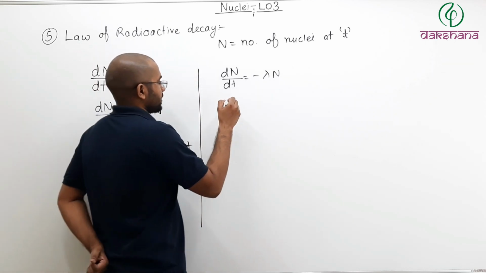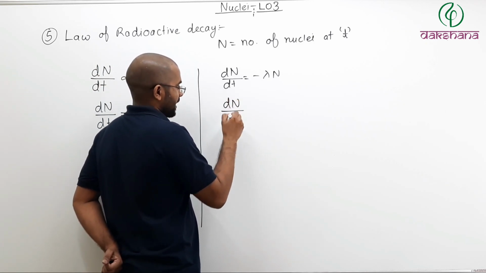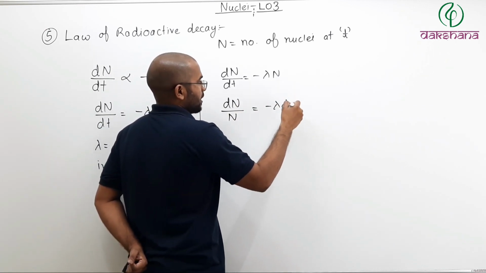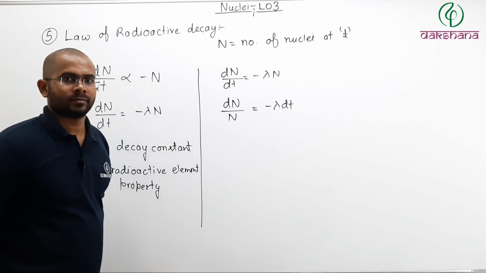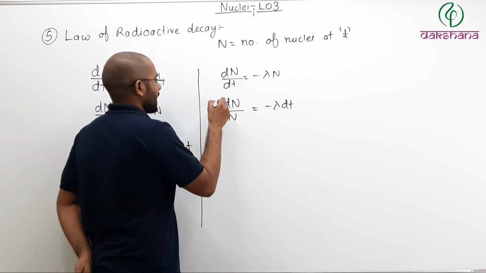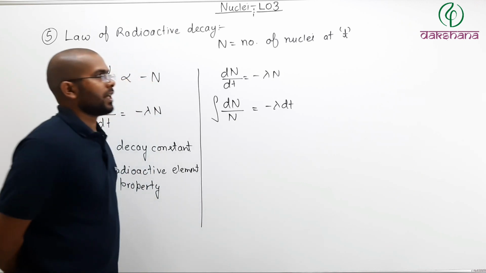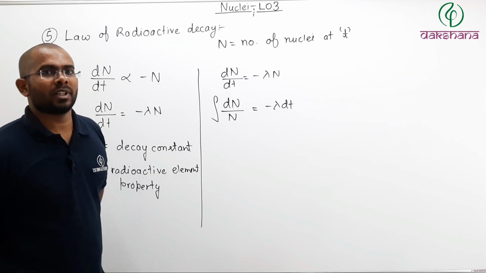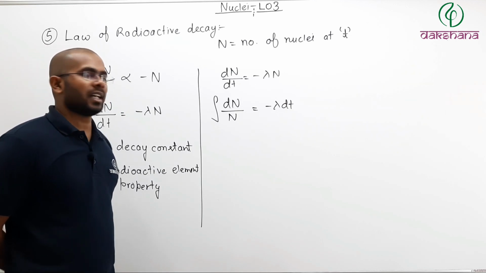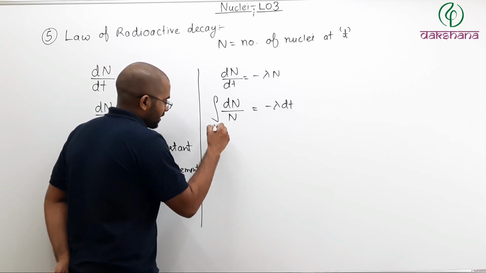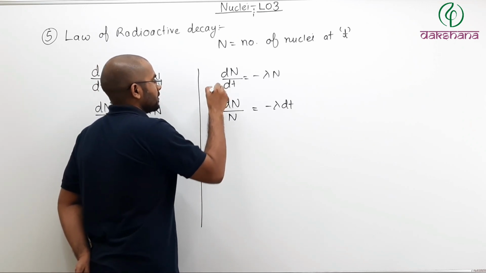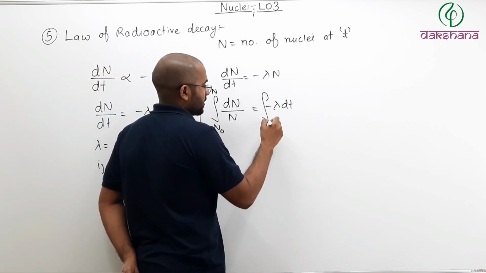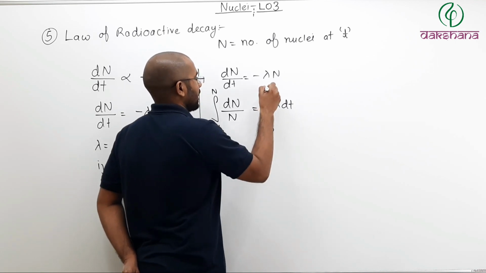Now can I write it like this? dN by N, taking N to the denominator, is equal to minus lambda dt. Now I can integrate this. Let us say initially there were N naught nuclei and finally there are N nuclei. So initially N naught, finally N. What time can I take? Let us say initial time t naught and final time t.